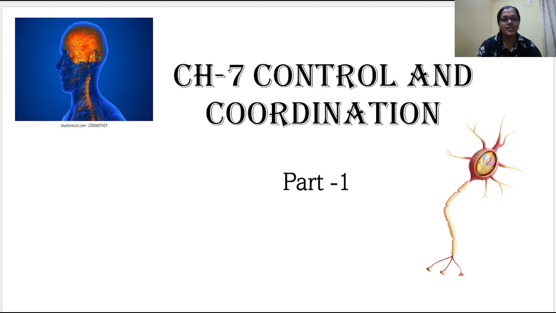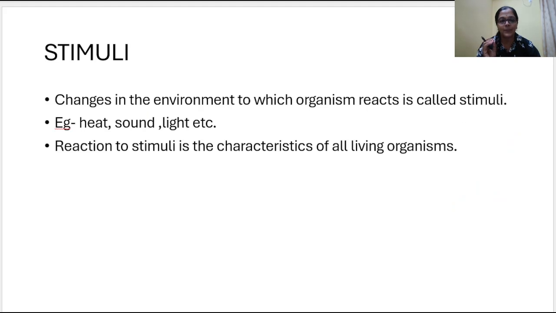So let's get started. First thing is, what is stimuli? Whatever changes are taking place in the surroundings of an organism are called stimuli. Whatever is happening around us. The way we are responding to it is a response. So a stimulus is the change in the environment to which an organism reacts. It can be heat, sound, light, or whatever it may be. The reaction to the stimulus is called a response. All living organisms have the ability to respond to a stimulus. I hope it is clear. So stimulus and response are the first two terms you have to know in this chapter.